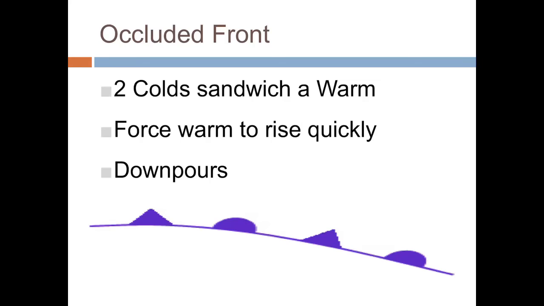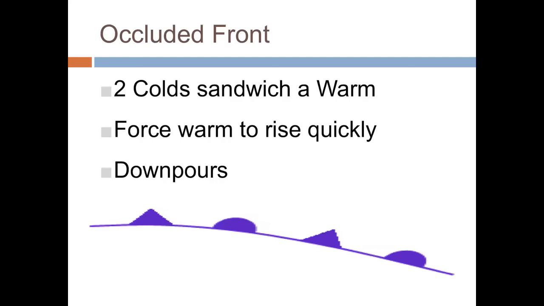And the last front we're going to talk about is an occluded front. This is when we have 2 colds sandwiching a warm front. So think about an Oreo. The cookies would be the cold front, and the cream would be the warm front. So when those 2 cold fronts are surrounding that warm front, it's going to make that warm air rise really quickly. Okay, it's going to force that warm air up into the sky really fast. It's going to condense, turn into clouds, and then our weather pattern we get is downpours.